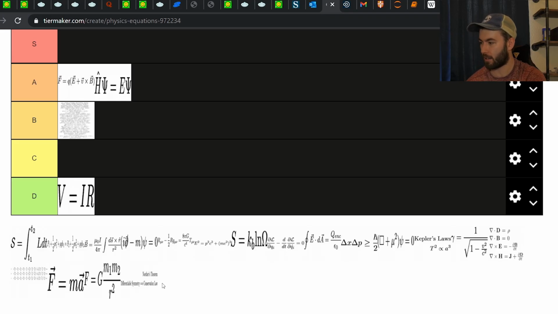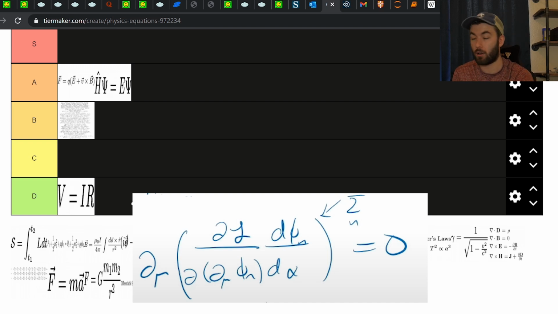Some of you may be thinking that's not an equation, that's a statement or something. You can kind of phrase it in an equation, though. You can say the divergence of the conserved current is 0, and you can express that conserved current in terms of the variable that parameterizes the symmetry transformation. So you can kind of make it an equation.